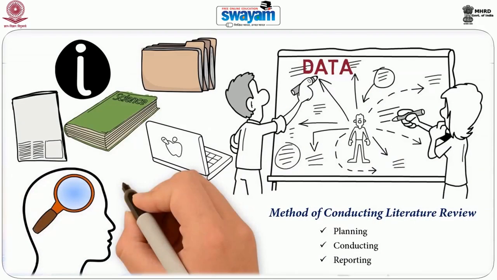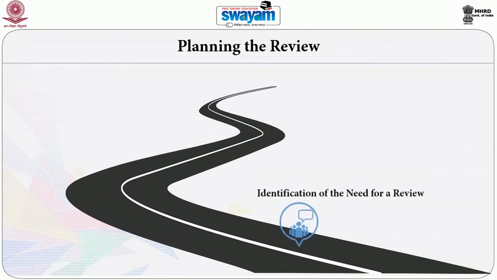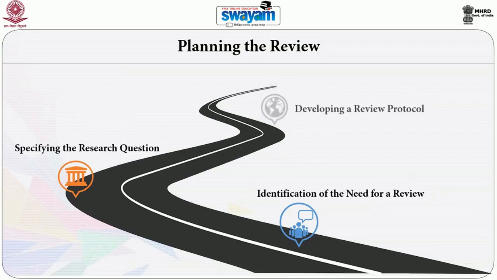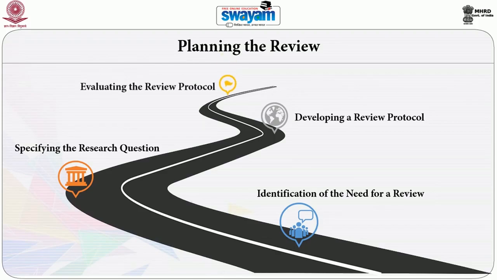The method of conducting literature review is summarized into three main phases: planning, conducting and reporting. The stages associated with planning the review are identification of the need of the review, specifying the research questions, developing a review protocol and evaluating review protocol.